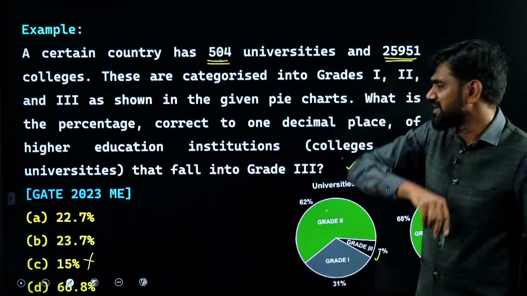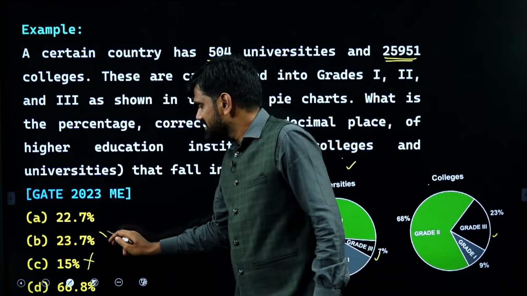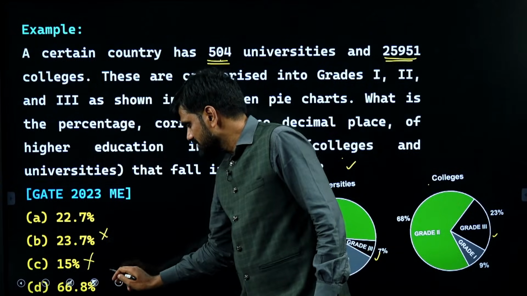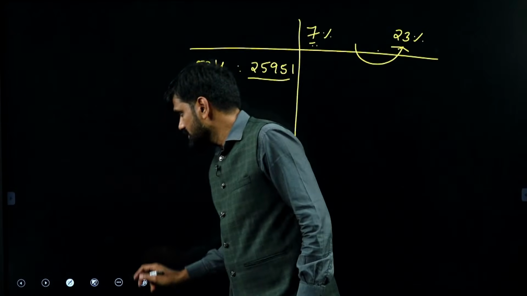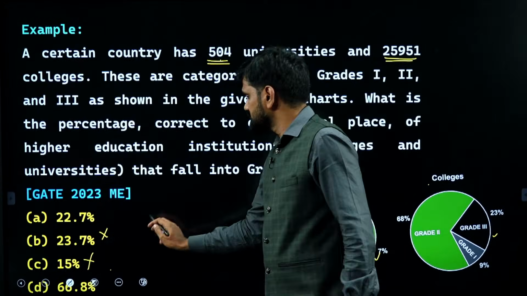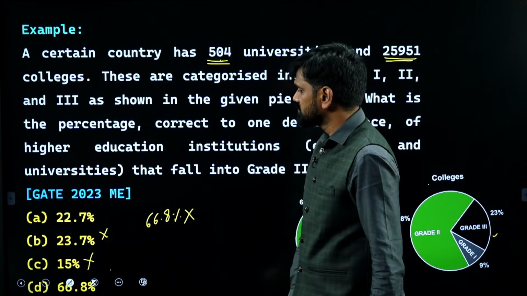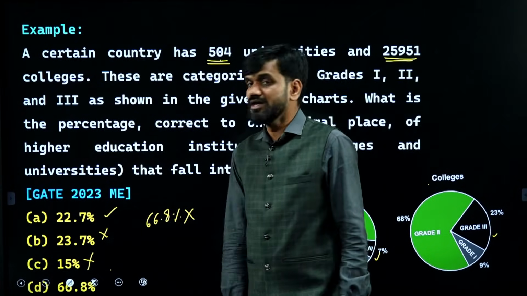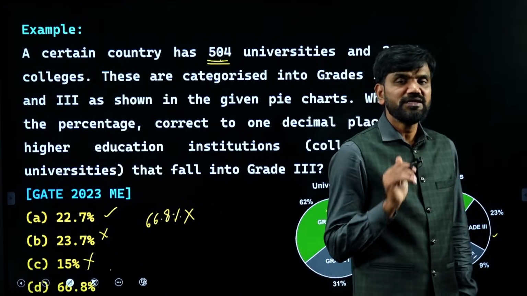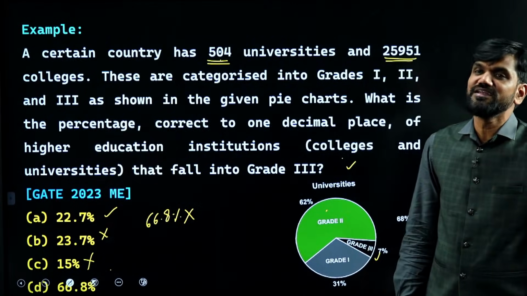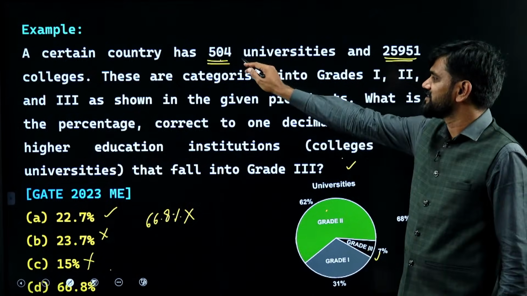If so, your answer cannot be more than 23. So your answer can't be option D also. In option D, what is given? 66.8%. That is also not possible. Eliminated. So what is your answer then? 22.7%.